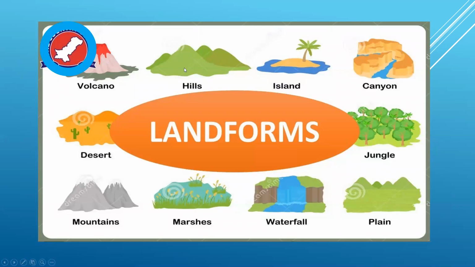Then I told you these are all the kinds of landform. It can be volcano, hills, island, canyon, desert, jungle, mountains, marshes, waterfall, plain. These are all the different kinds of the earth surface or the different kinds of landforms.